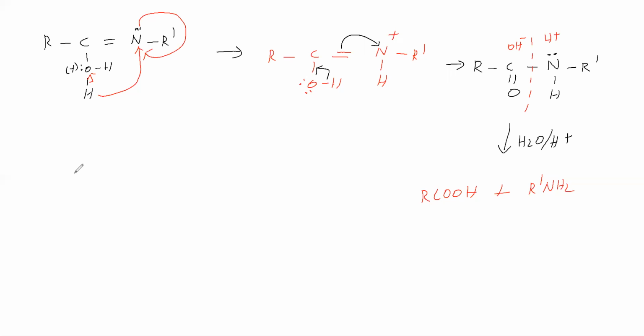So the reactant we have taken is R'-C double bond N-OH. What is the product?